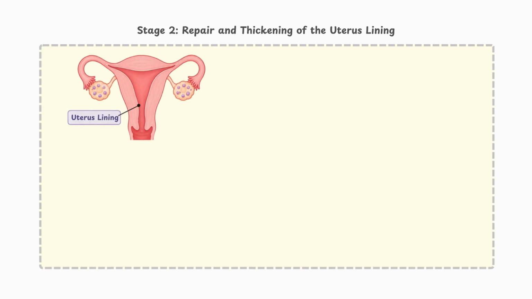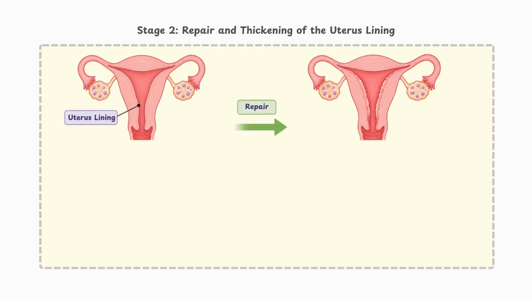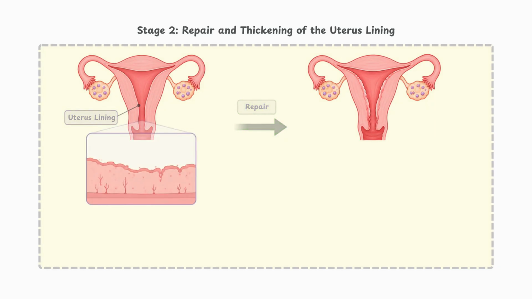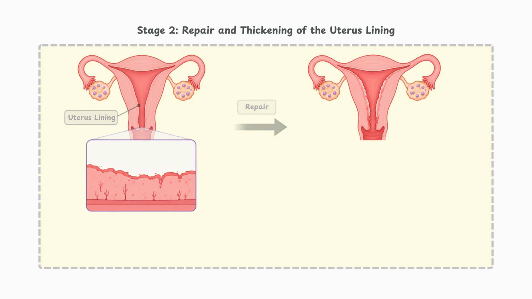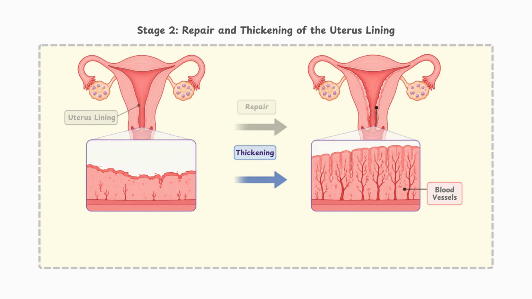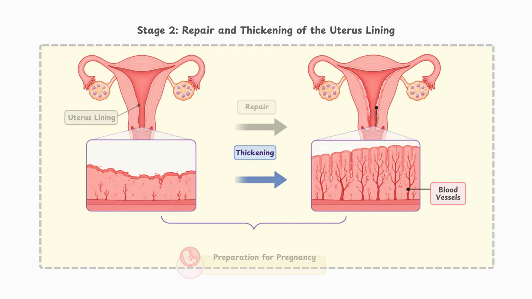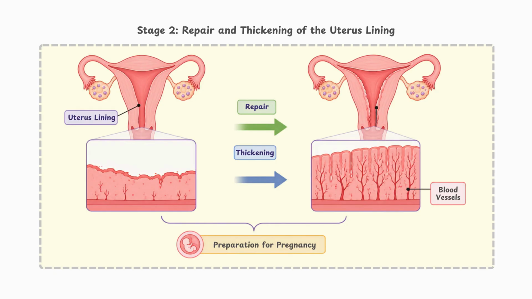After menstruation, the uterus lining begins to repair and build itself back up. As the cycle continues, the lining becomes thicker and richer in blood vessels. This creates a suitable environment where a fertilized egg could implant and begin to develop. This thickening of the uterus lining is mainly stimulated by increasing levels of estrogen.